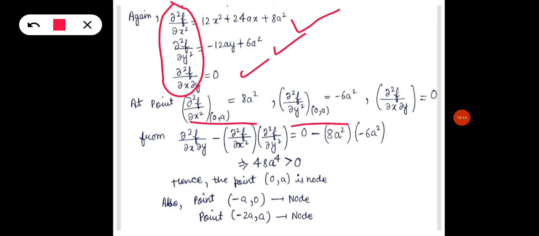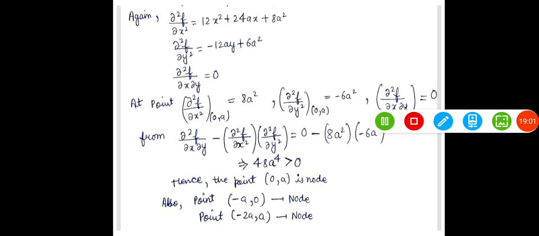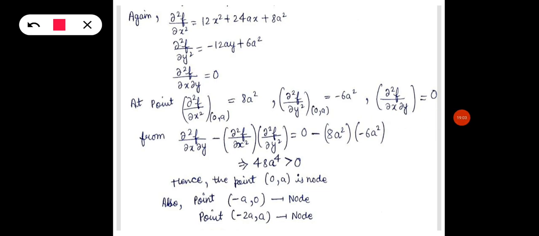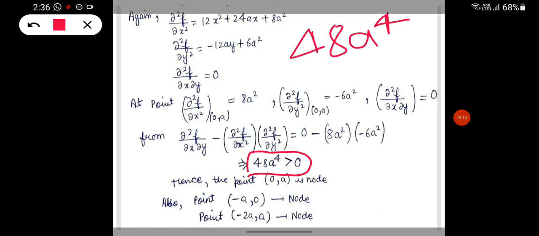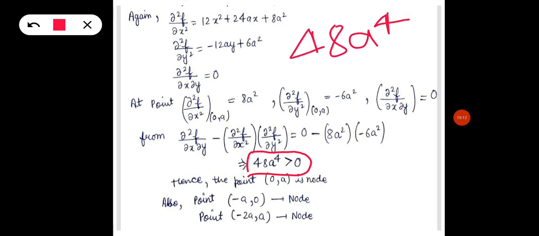Okay, so here I have calculated at those points. As we know, this formula is very important. I have discussed this formula, that now we will put all these values in this equation. So we will get 48a to the power 4, which we know is greater than 0.